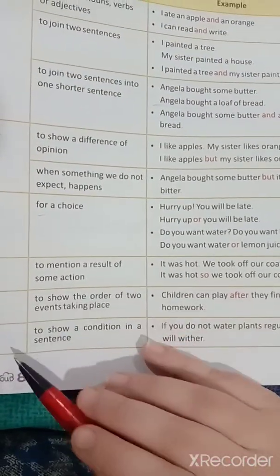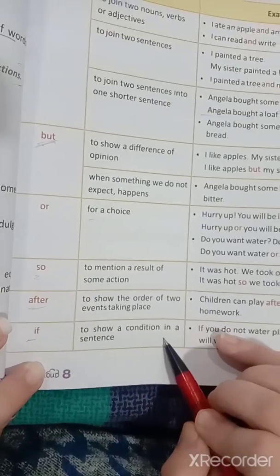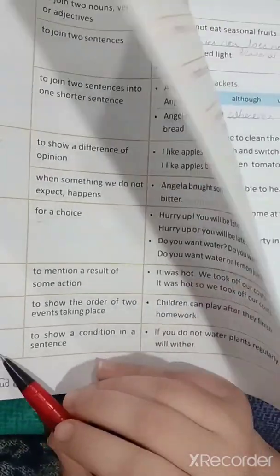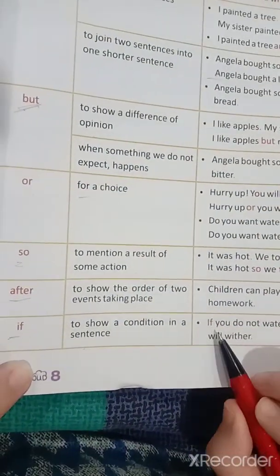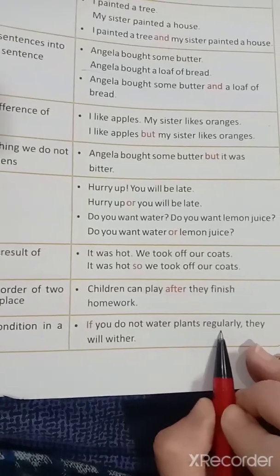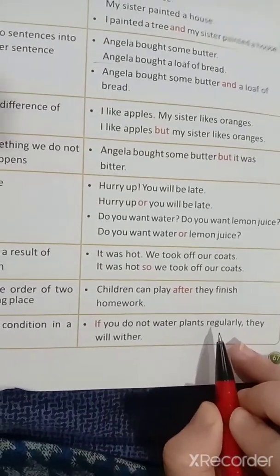Moving on to if, to show a condition in a sentence. When will you use if? We will use if to show a condition in the sentence. If you do not water plants regularly, they will wither. So here it is a condition that if you don't water the plants daily, they'll wither.